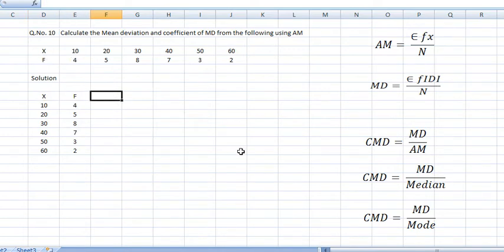Now you need to find the values, right? So what I said is that here the arithmetic mean is what you have to take as the base. What is the formula for mean deviation?